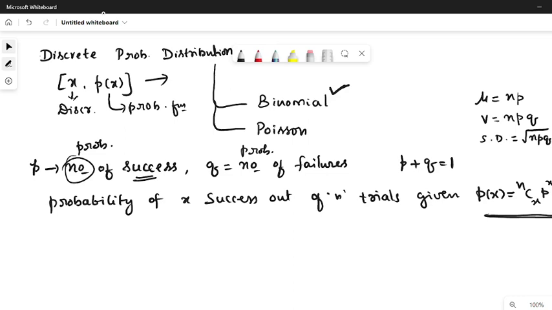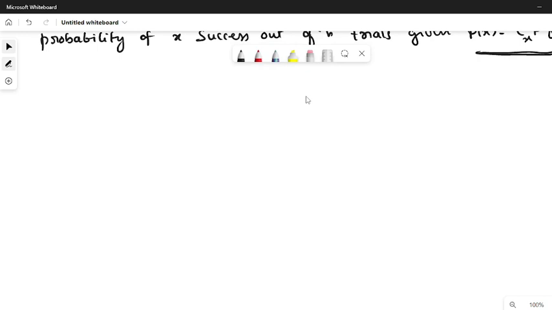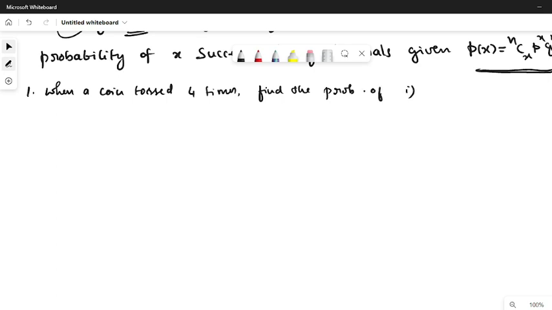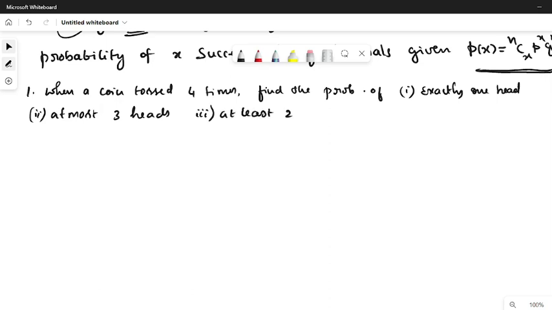So the first problem I am going to consider is this one. When a coin is tossed 4 times, find the probability of first, exactly one head, second, at most 3 heads, and third, at least 2 heads. Solution.